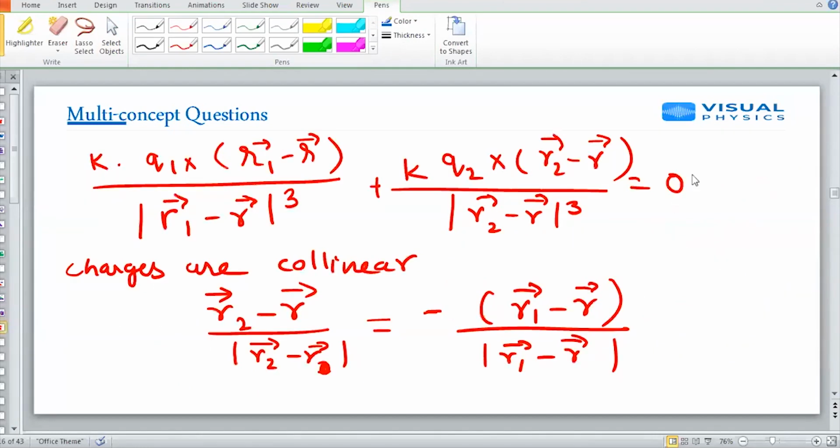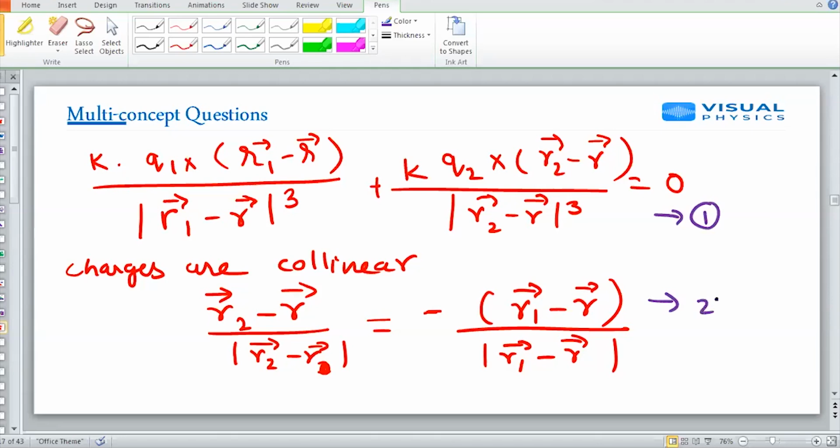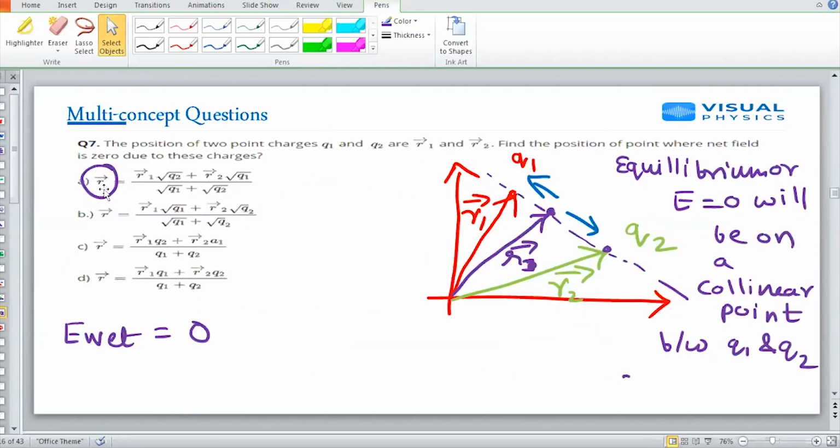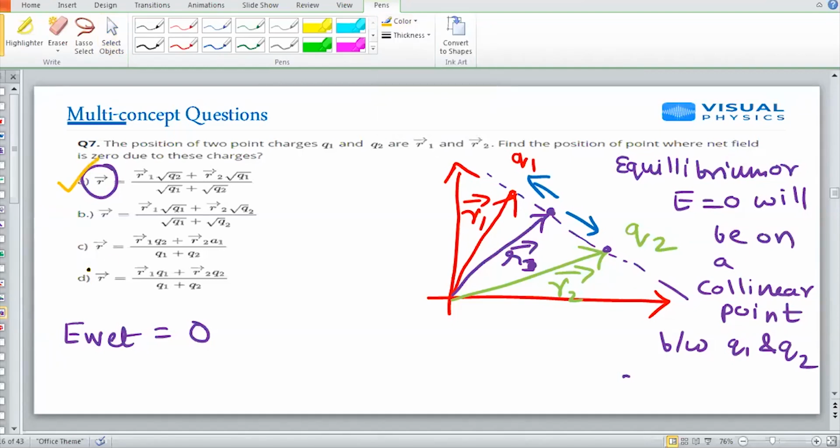On doing some basic mathematical work with equation number 1 and equation number 2, you can easily arrive at option number 8. So this was the concept. I hope Naveen got my point.